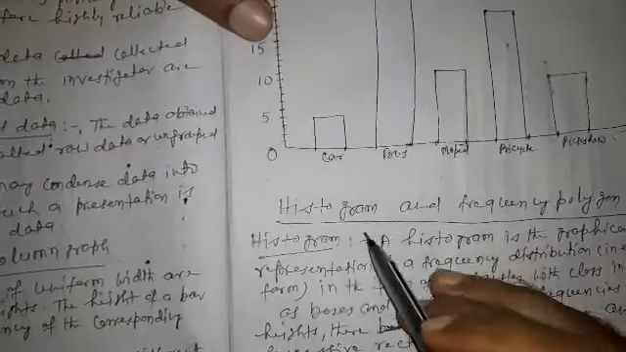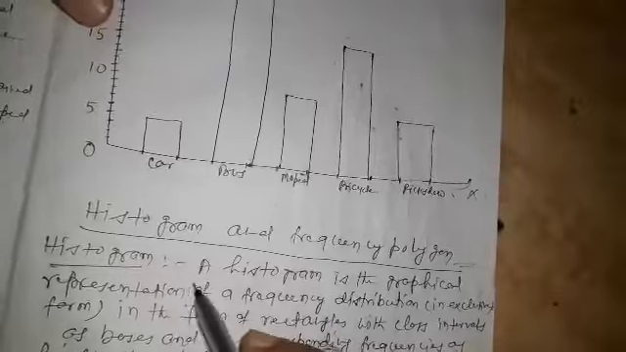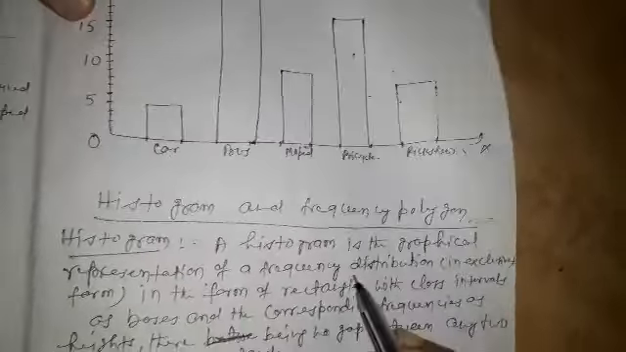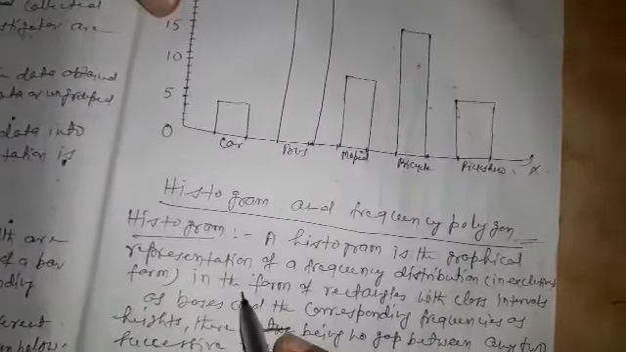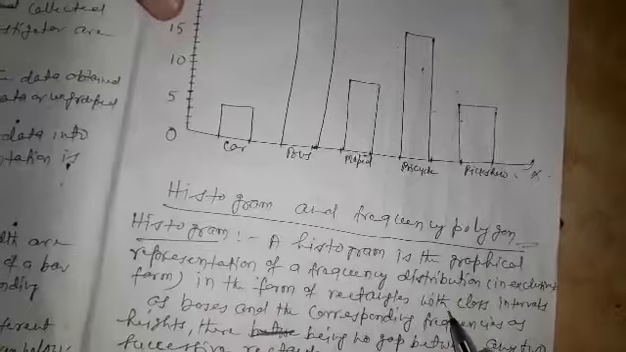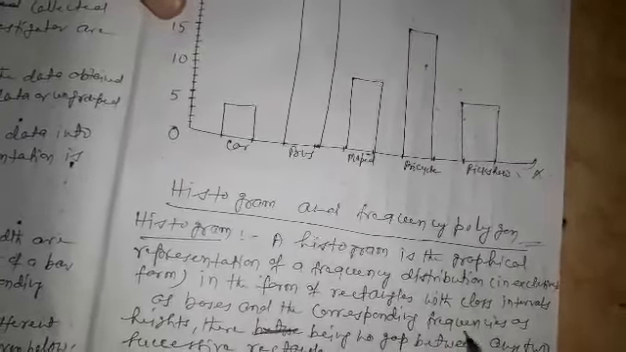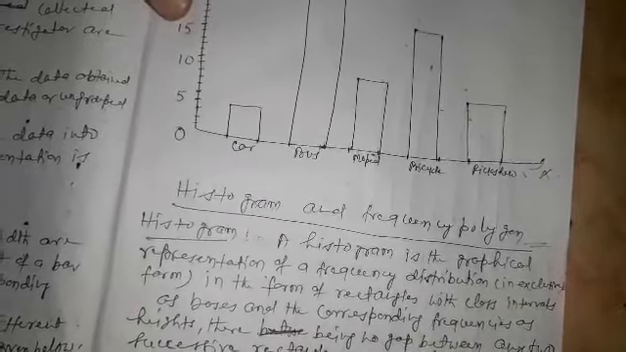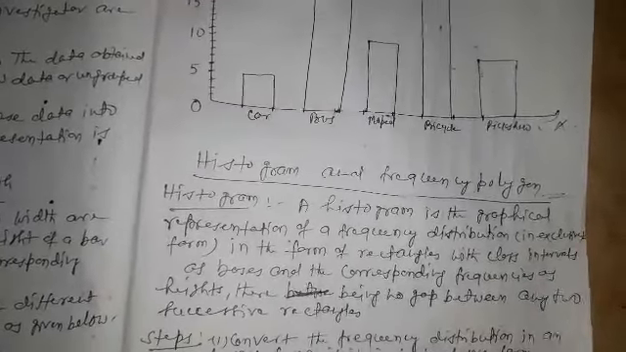Now here especially we have to know histogram and frequency polygon. First of all, histogram. A histogram is the graphical representation of a frequency distribution in exclusive form in the form of rectangles with class intervals as bases and corresponding frequencies as heights, there being no gap between any two successive rectangles.